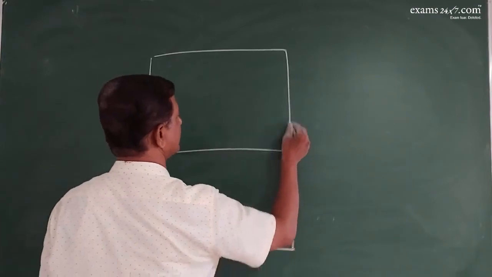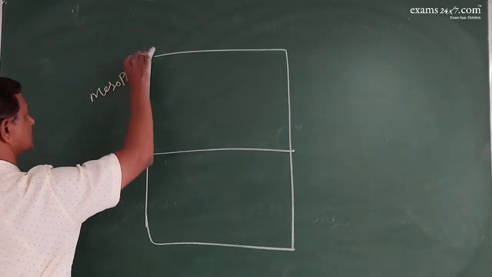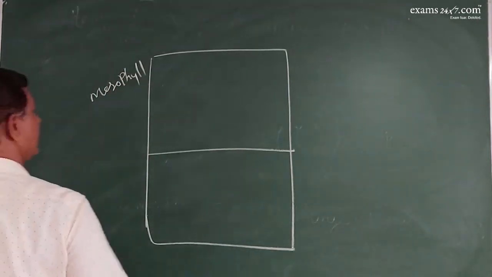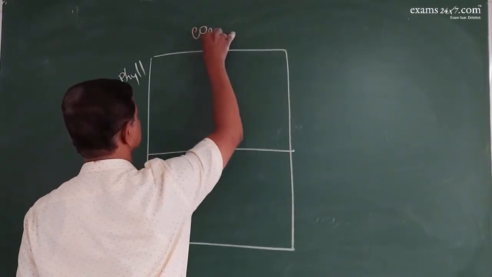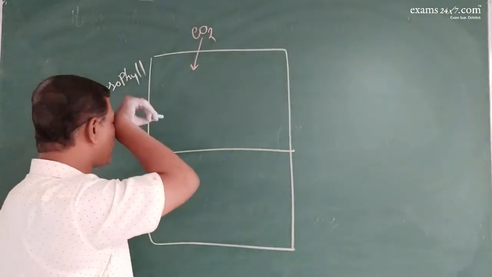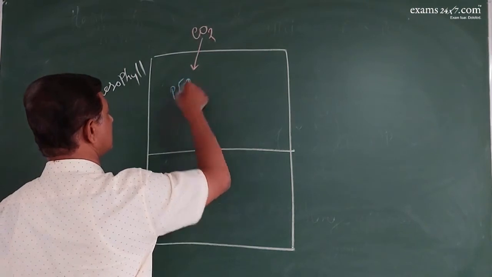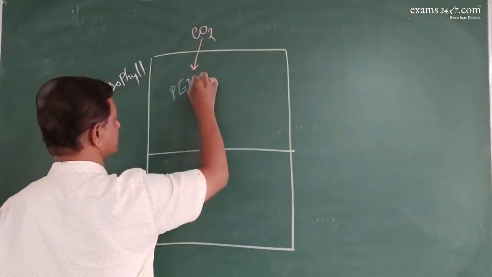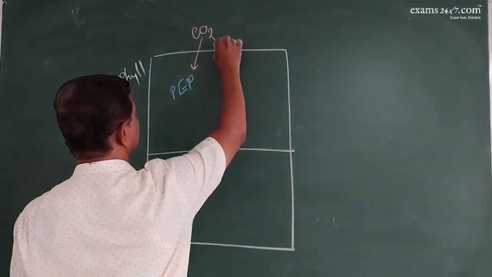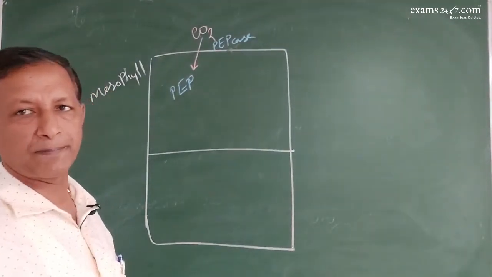So what happens is that initially in the mesophyll cells, carbon dioxide will be absorbed. That will be absorbed by a 3 carbon compound called phosphoenol pyruvate, in the presence of an enzyme called PEPcase.